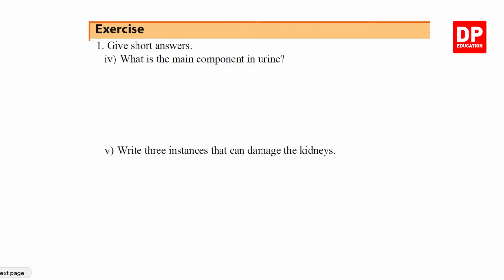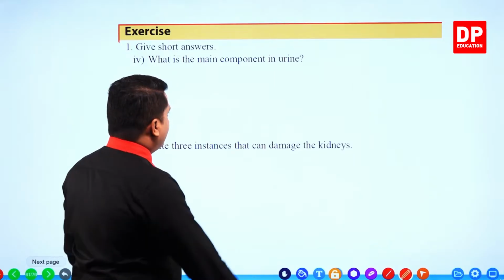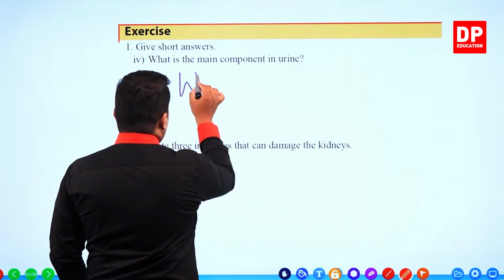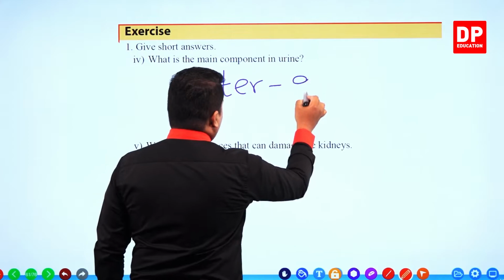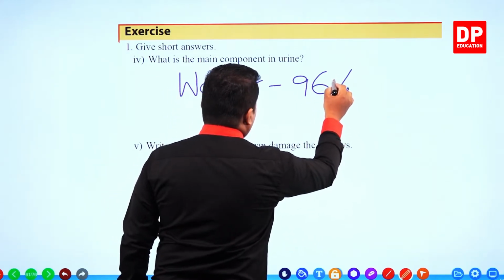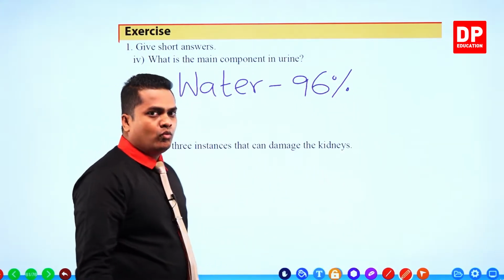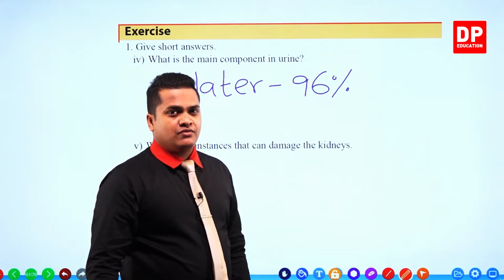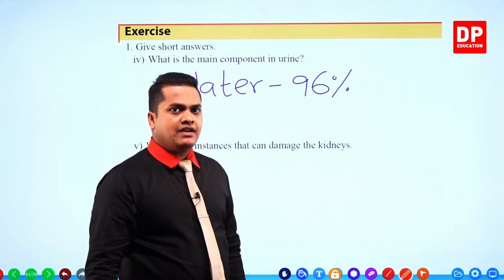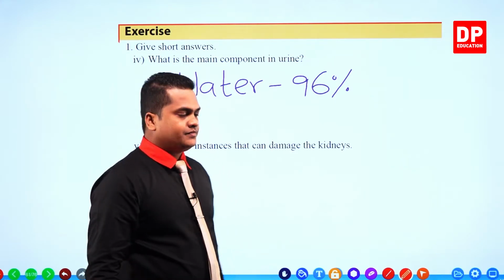What is the main component in urine? The main component contained in urine is water. About 96% of it is water. So the main component contained within urine is water.